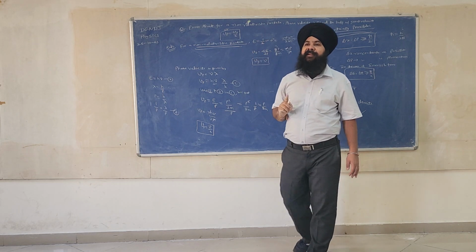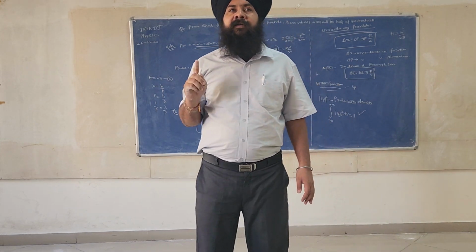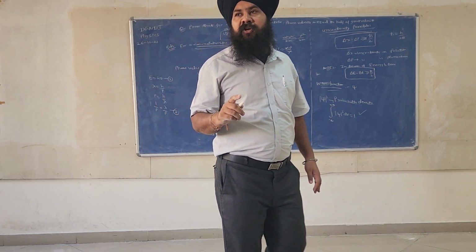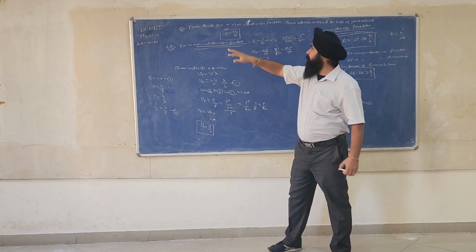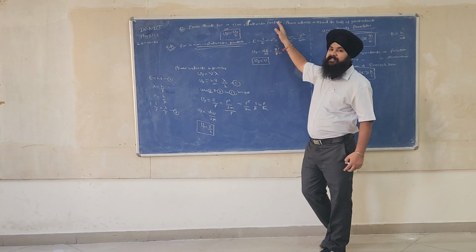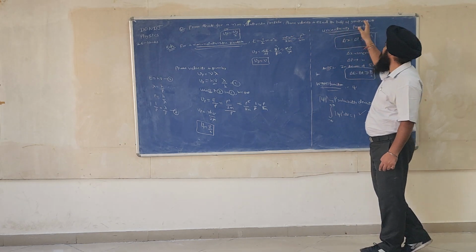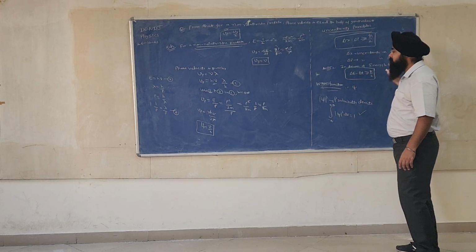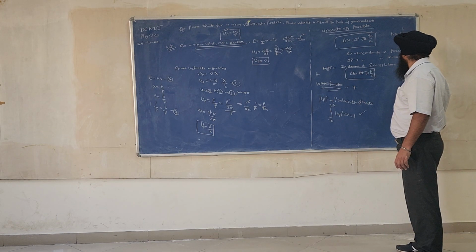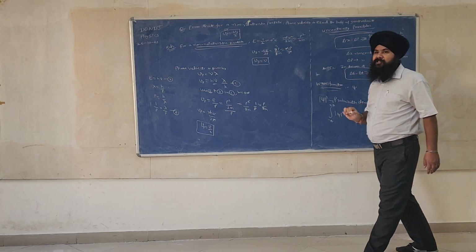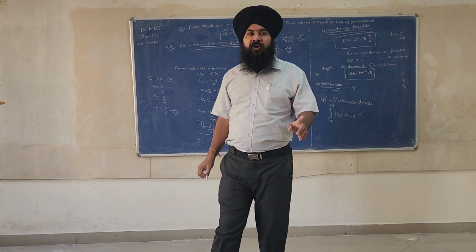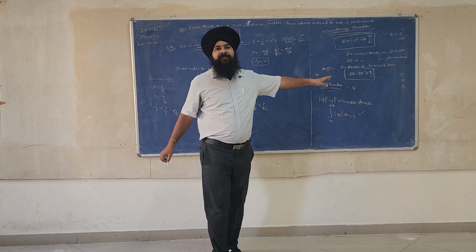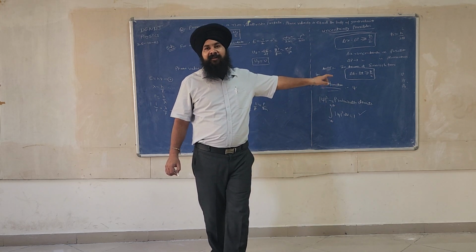In the last lecture, we did a numerical on the phase velocity, group velocity, and velocity of a particle. This is another numerical proof that for a non-relativistic particle, phase velocity is equal to half of the group velocity. We have three kinds of velocity: v, Vp, and Vg. v is called the velocity of the particle, Vp is called the phase velocity or wave velocity, and Vg is called the group velocity or velocity of a wave packet.